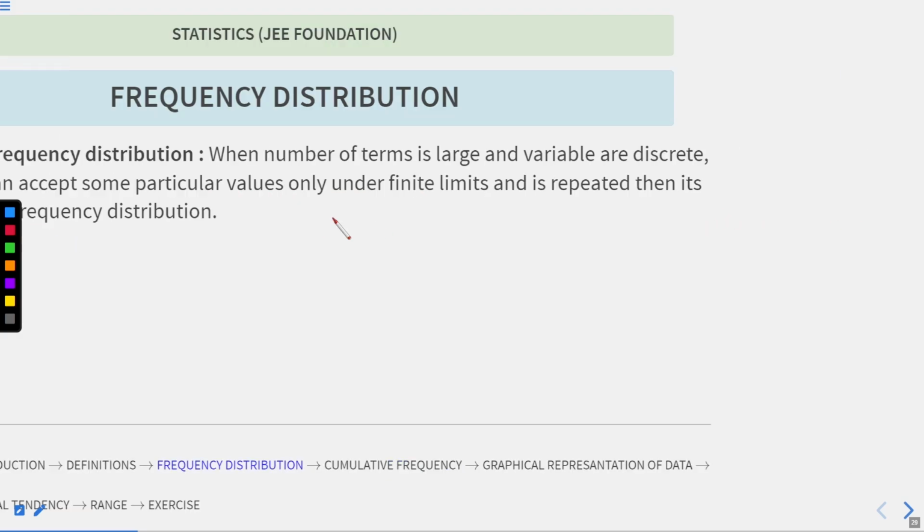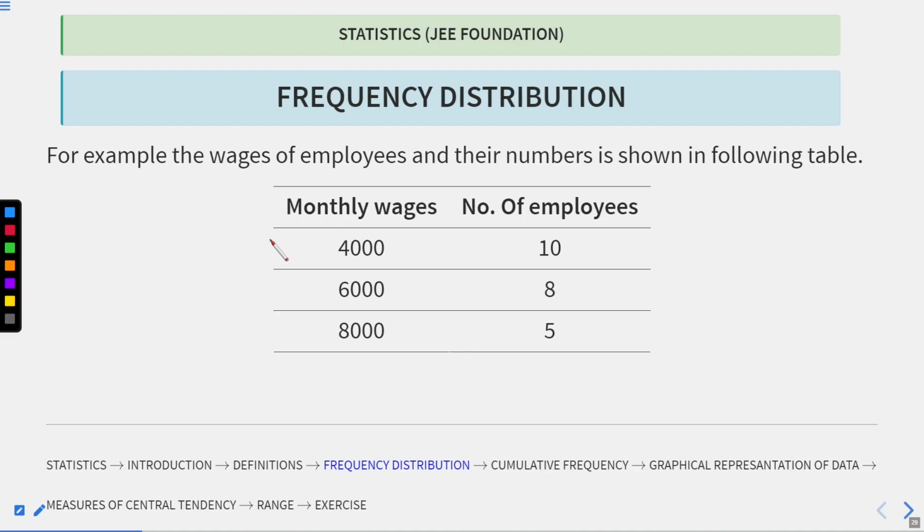For example, if you see here the monthly wages: 4,000, the number of employees getting a monthly wage of 4,000 is 10, those getting 6,000 are 8 employees, and those getting 8,000 are 5 employees only. So here we are taking only single, discrete values, no interval is present.